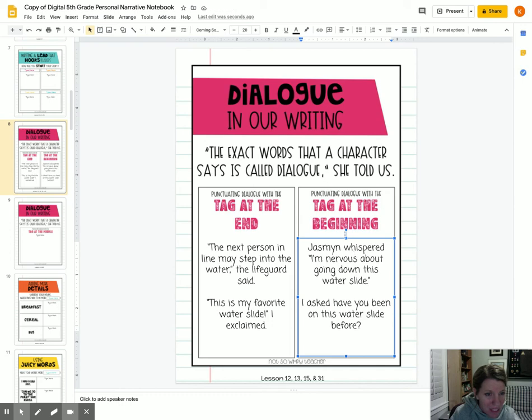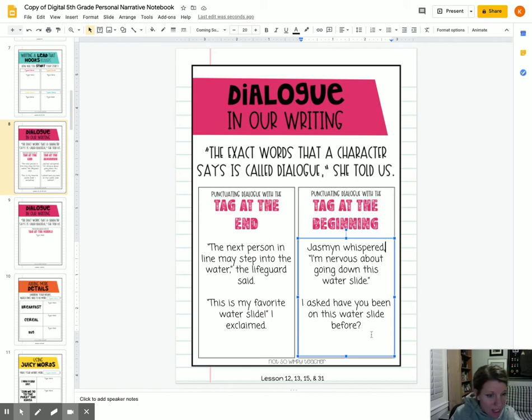And then we're going to have to separate the tag from what she said, just like before where we had to have a separation between the tag and who said it. Here she is. We're going to put a comma right here. Jasmine whispered, comma, quote, "I'm nervous about going down this water slide," period, quotation. Okay.